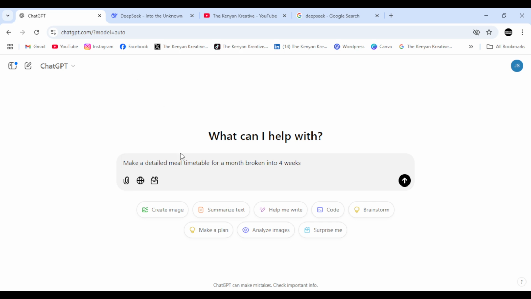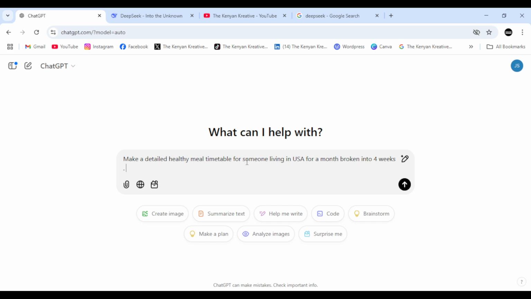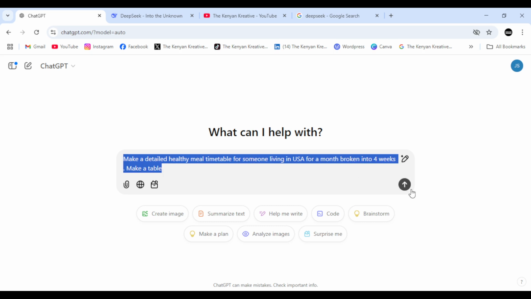Make a detailed healthy, let's add the word healthy here, healthy meal timetable for a month broken into 4 weeks for someone living in the USA, and then let's say make a table. Alright, so let's generate.